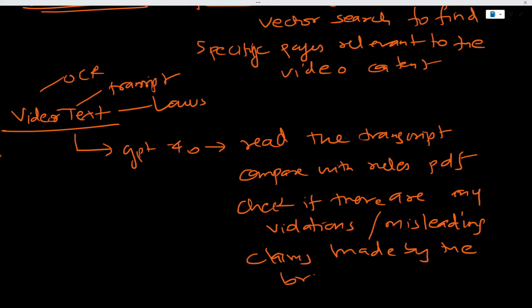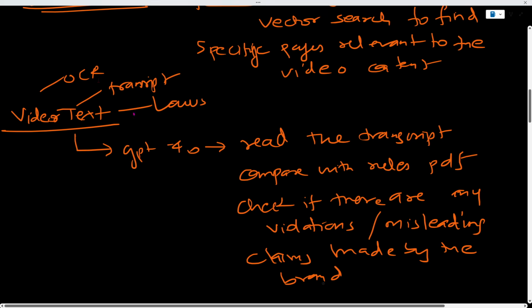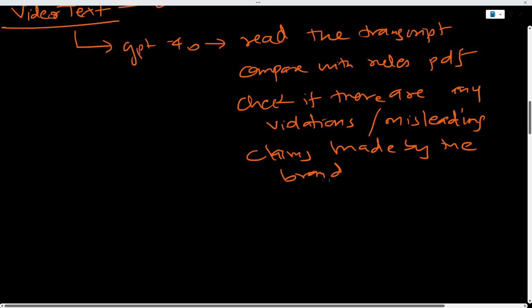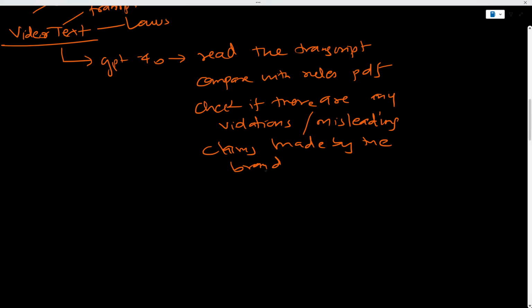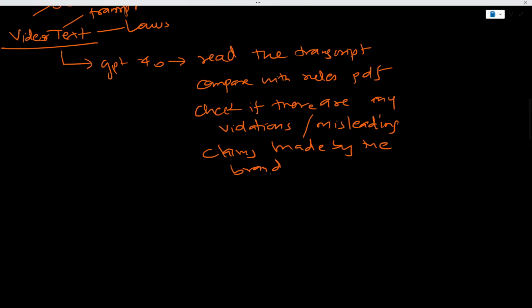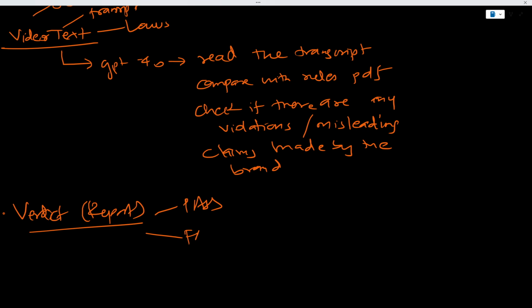Now you can see this is a very fantastic project that you're going to work on. You're going to end up learning and showing a lot of capabilities. Finally, what does our LangGraph, or our agentic workflow, build? It builds the report, either a pass report or a fail report. Whatever data gets generated is sent back to either your Streamlit UI or your backend.